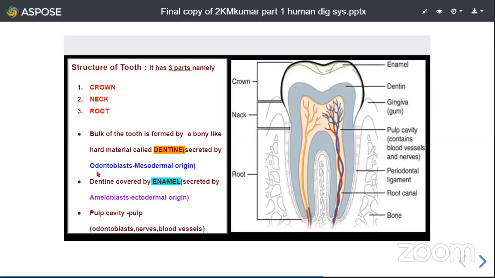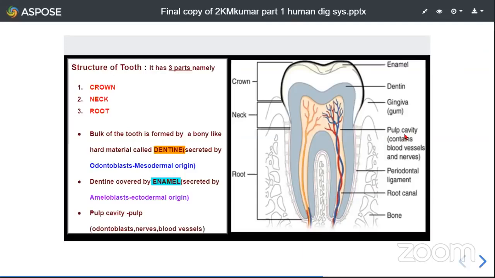So the dentine is secreted by the odontoblast cells of mesodermal origin. Inside the dentine, we see a small cavity called a pulp cavity. Here, this is empty space present inside the dentine. So this small space is called pulp cavity.